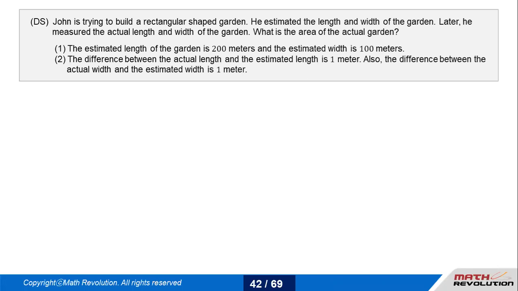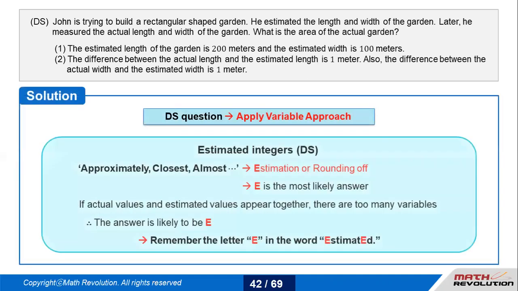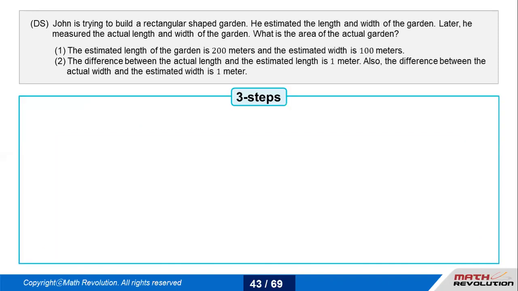Also, the difference between the actual width and the estimated width is 1 meter. So it could be either 99 or 101. Right now, my mind is confused with a lot of things, because there are two variables and there happen to be four possible cases overall. But we know that we have to work upon the approximation, as we're dealing with an estimated part. So it will definitely involve the rounding-off concept.